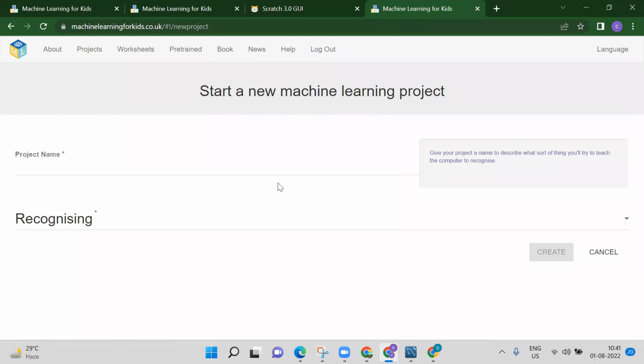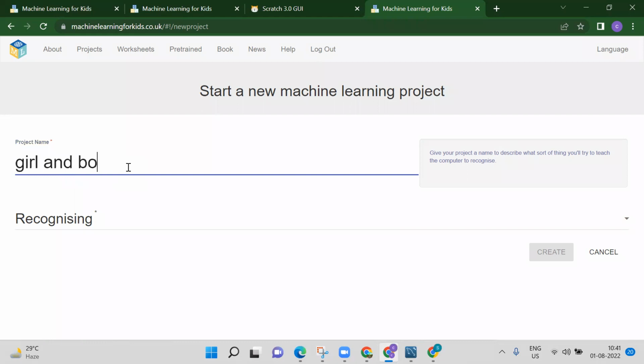It will ask you for your project name and which recognition type you will select. Suppose I want to write my project name as girl and boy.